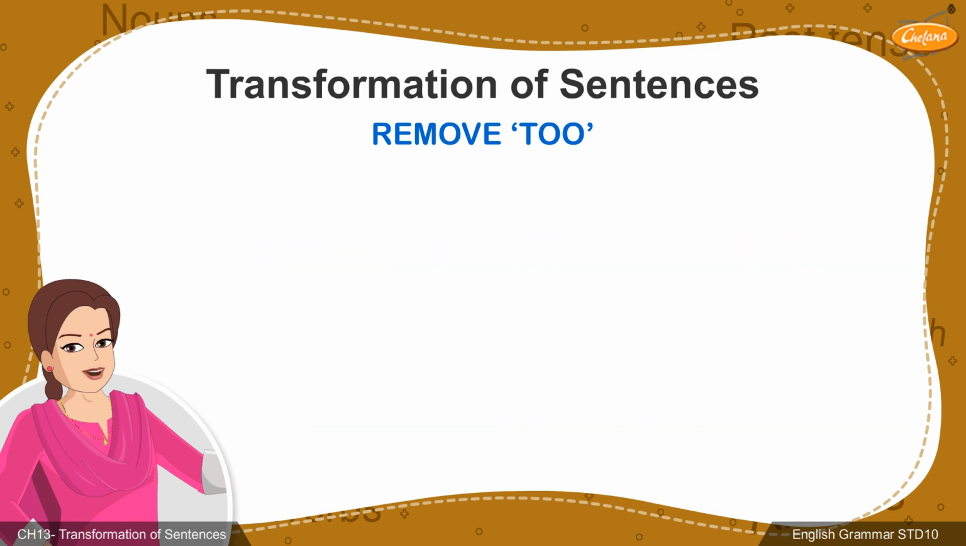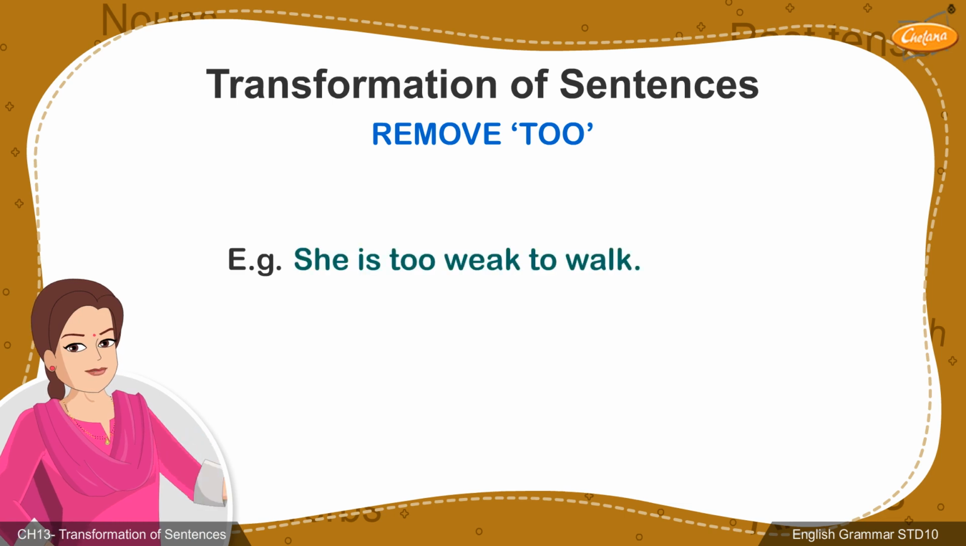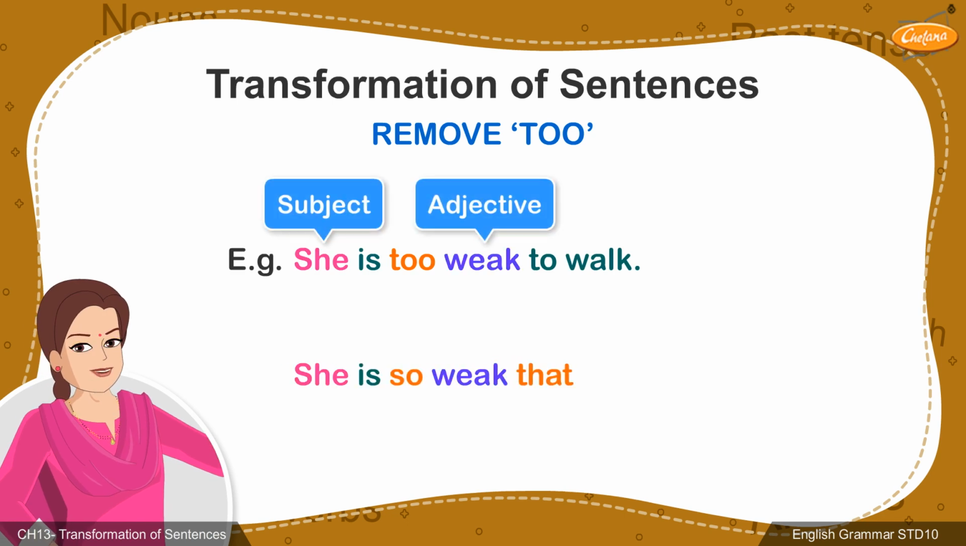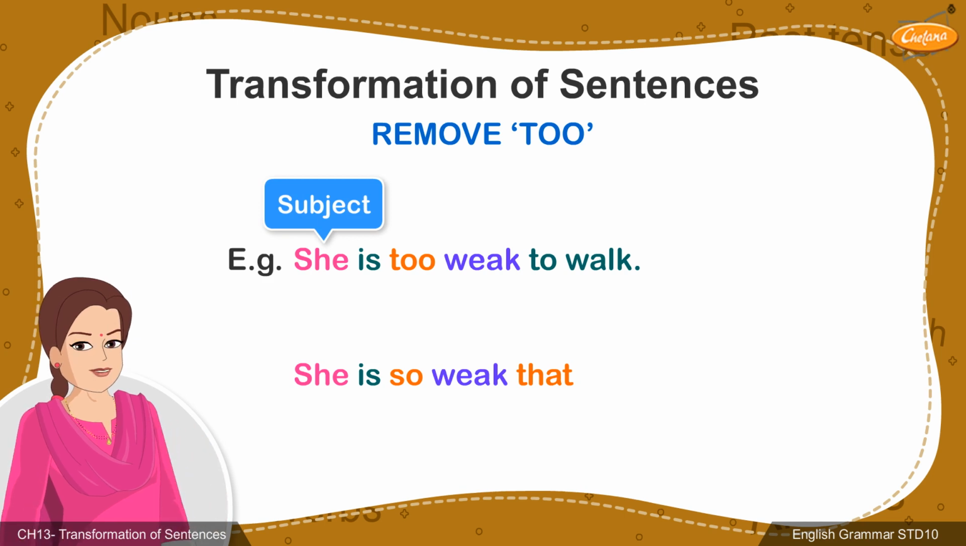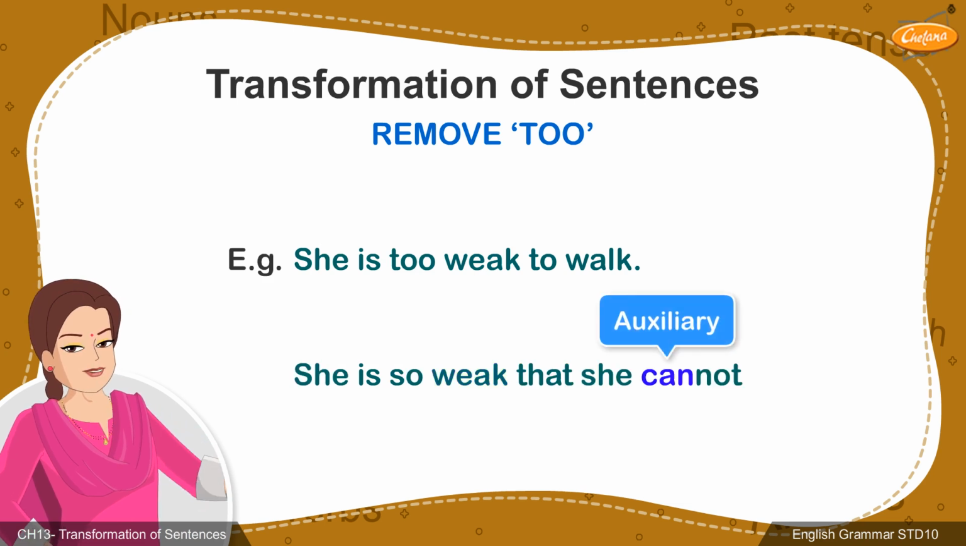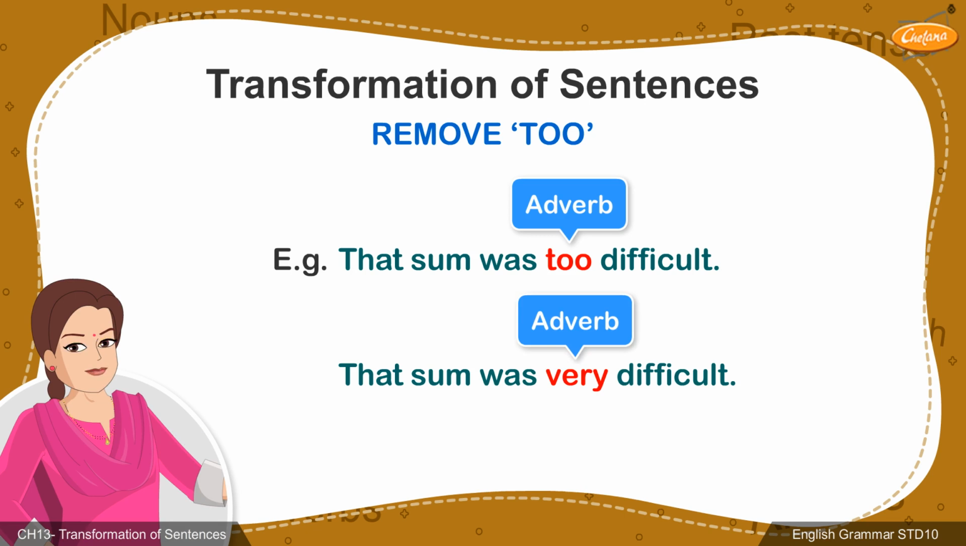Let's see how the transformation takes place with the help of an example. She is too weak to walk. We first replace too with so that, using the same adjective weak. This is followed by the same subject she. You now have to add an auxiliary can and the negative word not since the verb is in simple present tense, and then add the verb walk. The adverb too can also be replaced using the adverb very as seen in the example on the screen.